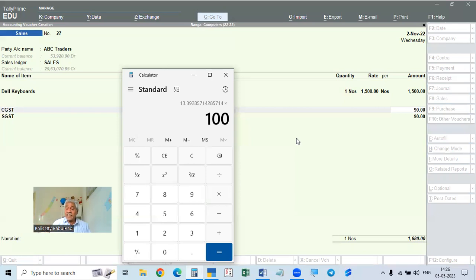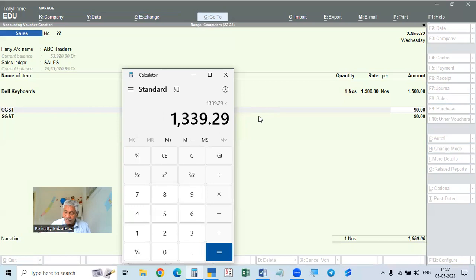What is the taxable amount? The total price inclusive of tax, that is the total amount, divided by 100 plus the tax rate, 100 plus 12, which is 112. Then what is 100? What is the actual taxable value? It is 1339.28, and since the next digit is 5 or more, it rounds up to 1339.29. This is the taxable value.